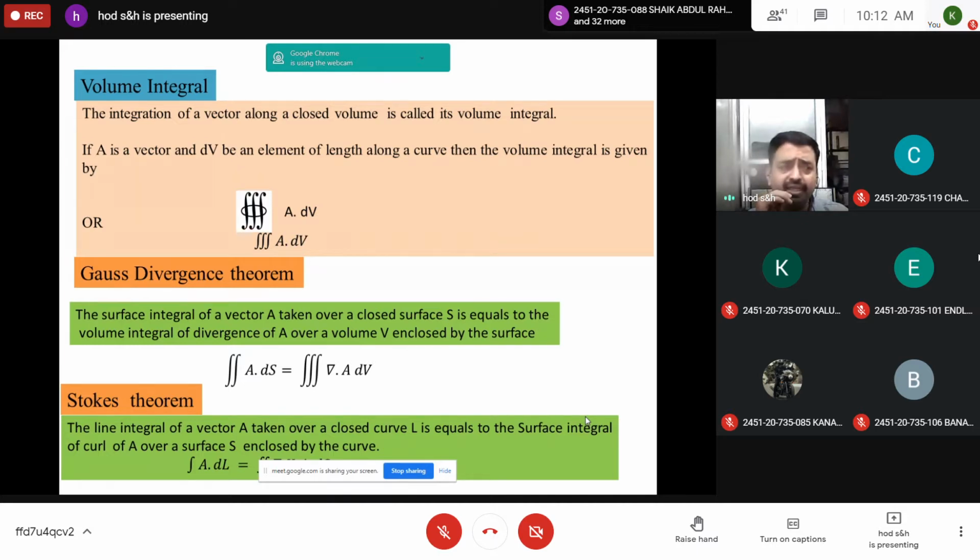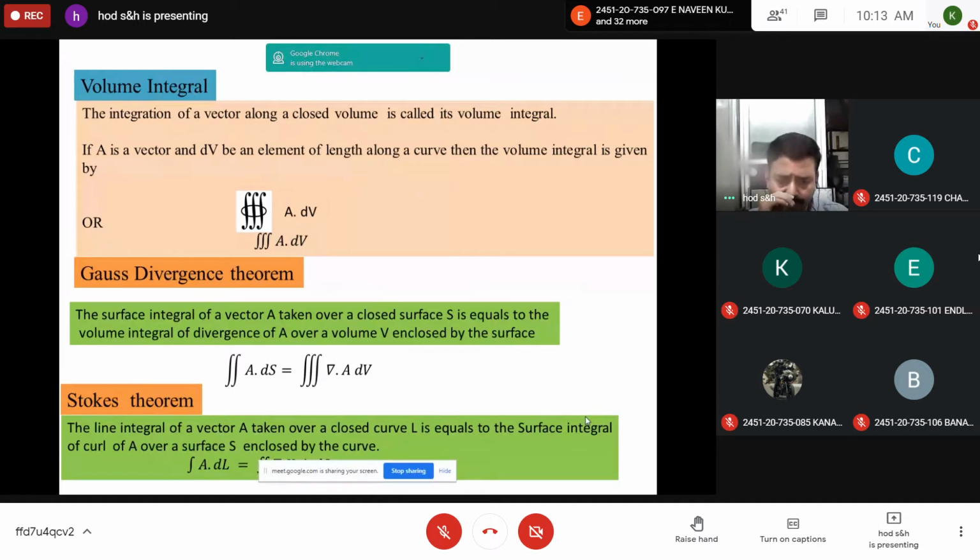Next, there are many theorems in vector calculus. The derivation part probably will be done in mathematics, but here only the statement is required because we are using this for solving Maxwell's equations. The first one is Gauss divergence theorem. It says that the surface integral of a vector over a closed surface is equal to the volume integral of divergence of A over the volume enclosed by the surface.